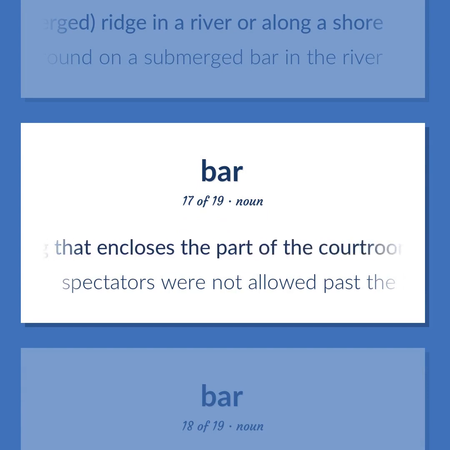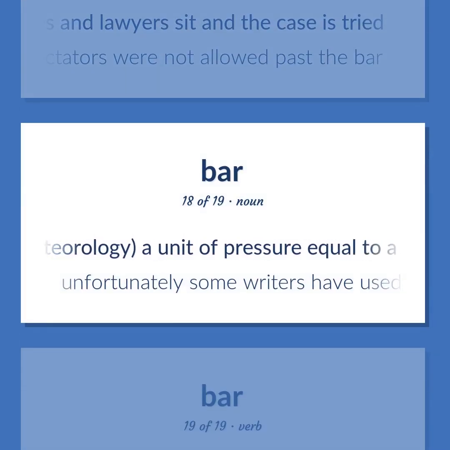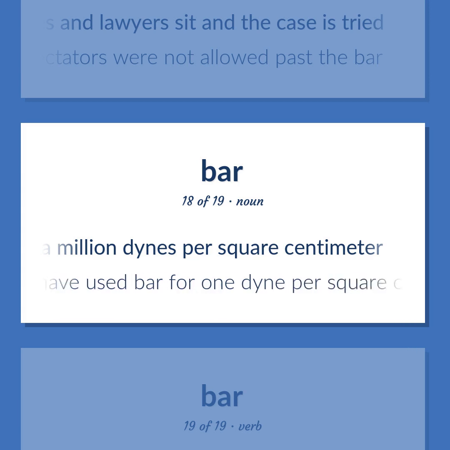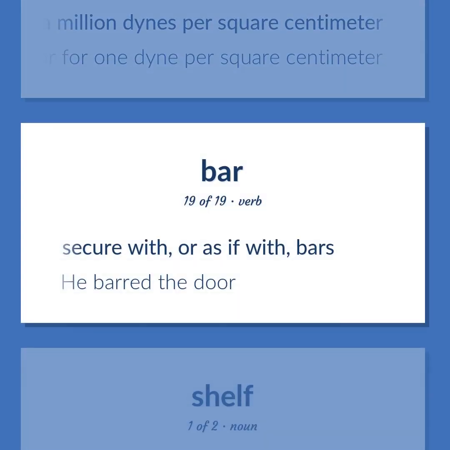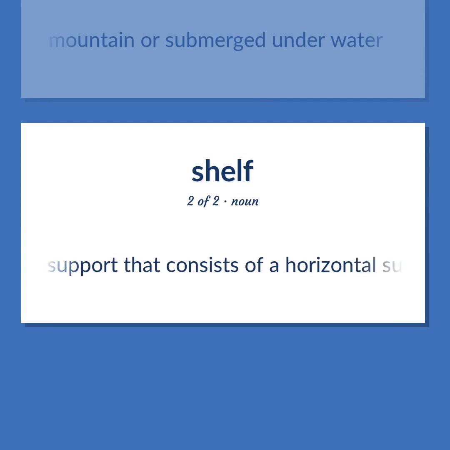Law: a railing that encloses the part of the courtroom where the judges and lawyers sit and the case is tried. Spectators were not allowed past the bar. Meteorology: a unit of pressure equal to 1,000,000 dynes per square centimeter. Unfortunately, some writers have used bar for 1 dyne per square centimeter. Secure with, or as if with, bars. He barred the door. A projecting ridge on a mountain or submerged underwater. A support that consists of a horizontal surface for holding objects.